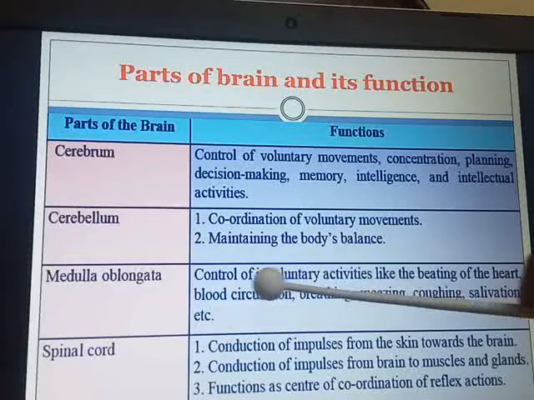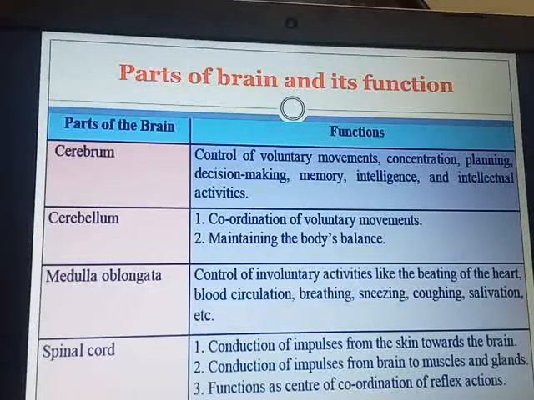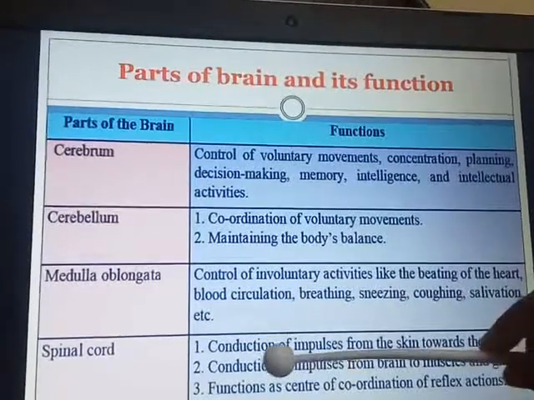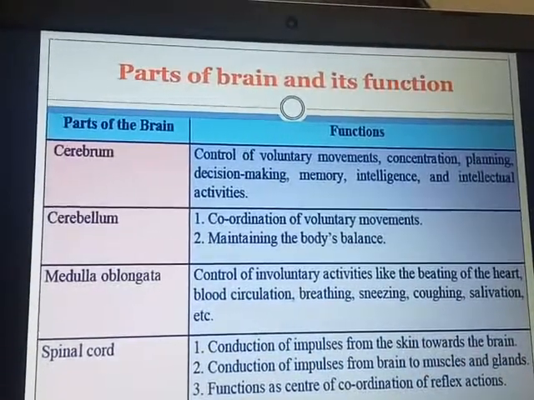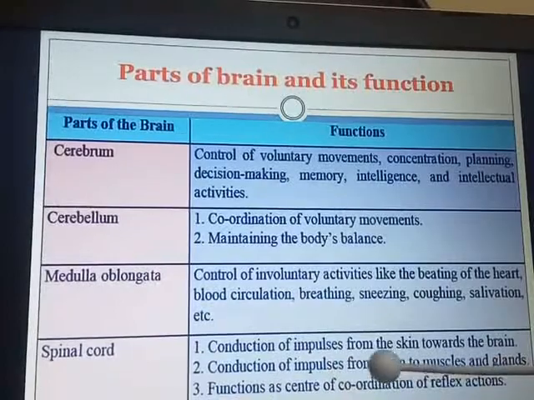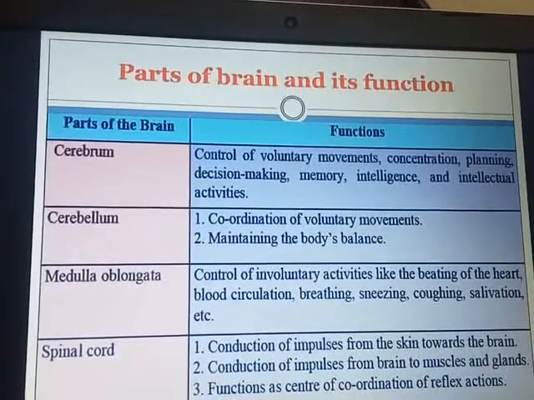Medulla oblongata: control of involuntary activities like the beating of the heart, blood circulation, breathing, sneezing, coughing, salivation. And spinal cord: conduction of impulses from the skin towards the brain, conduction of impulses from brain to muscles and glands, functions as center of coordination of reflex action. So these are the different functions of different parts of the brain.